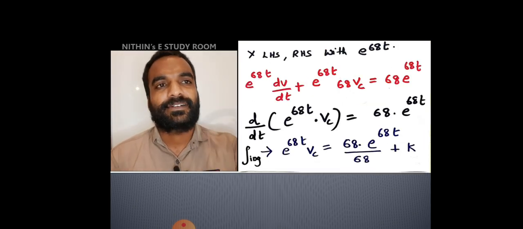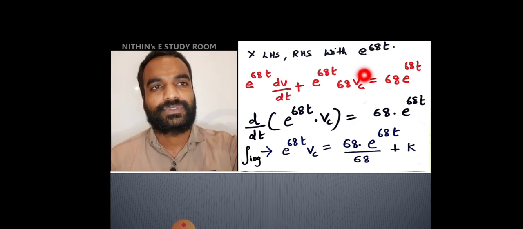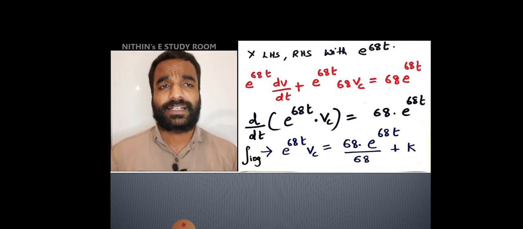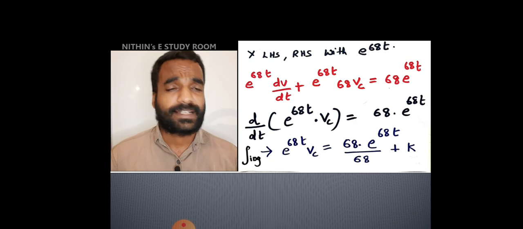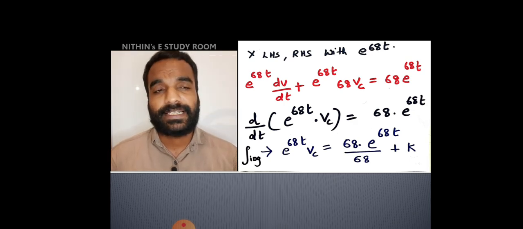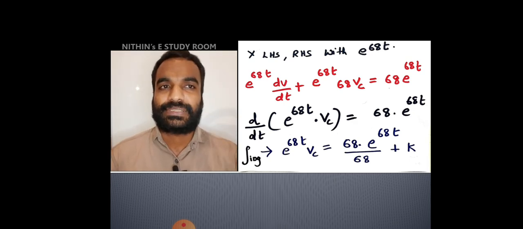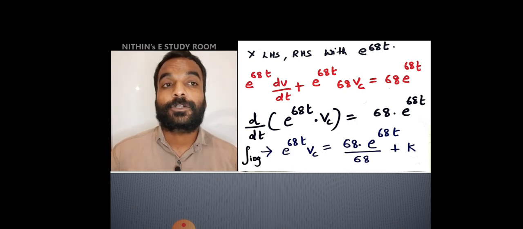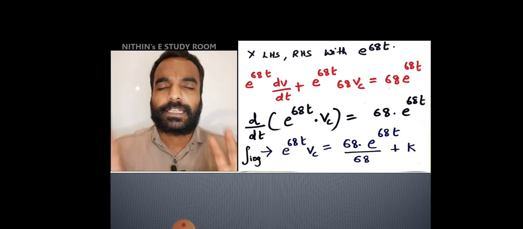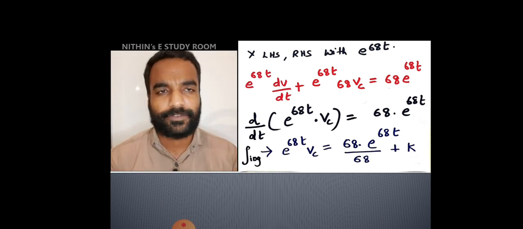Here we take it as e raised to 68t. So multiply both sides, LHS and RHS, with e raised to 68t. So e raised to 68t dV by dt plus e raised to 68t, 68 Vc, that is equal to 68 e raised to 68t. So we multiplied all the terms with the integrating factor.